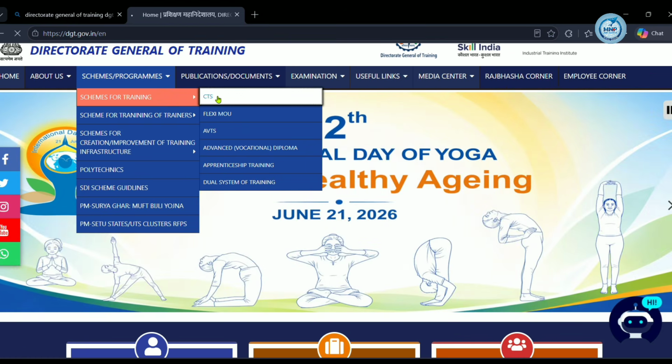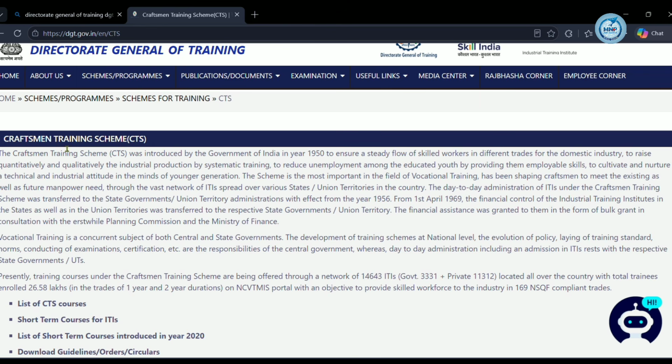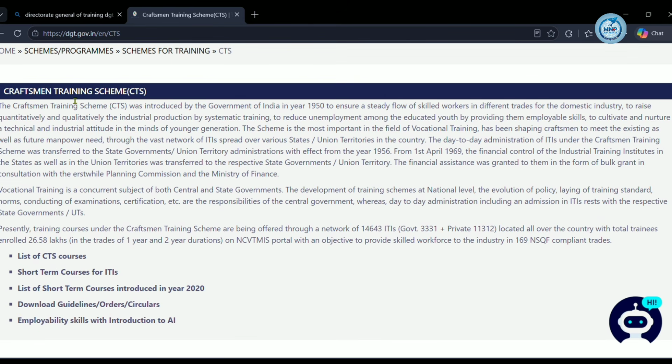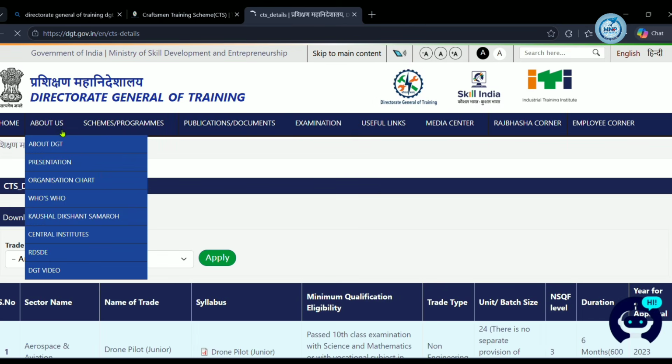After clicking on CTS you can see another website. Here you can download the official trade syllabus first, not materials. First download the syllabus. So, list of CTS courses, click on it.